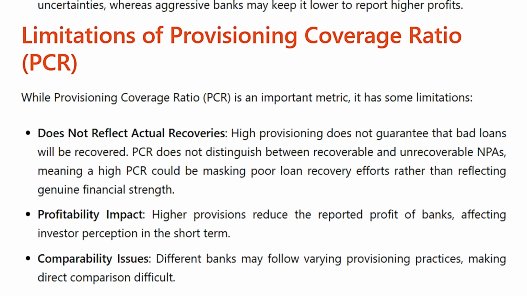Limitations of provisioning coverage ratio (PCR). While provisioning coverage ratio (PCR) is an important metric, it has some limitations. It does not reflect actual recoveries. High provisioning does not guarantee that bad loans will be recovered. PCR does not distinguish between recoverable and unrecoverable NPAs, meaning a high PCR could be masking poor loan recovery efforts rather than reflecting genuine financial strength.